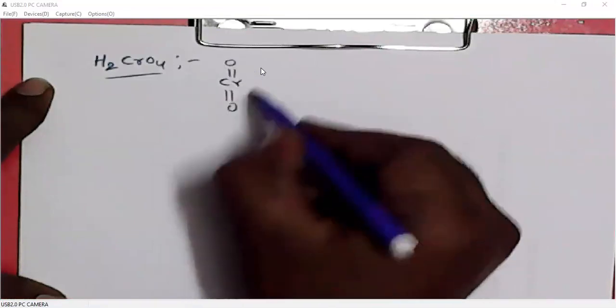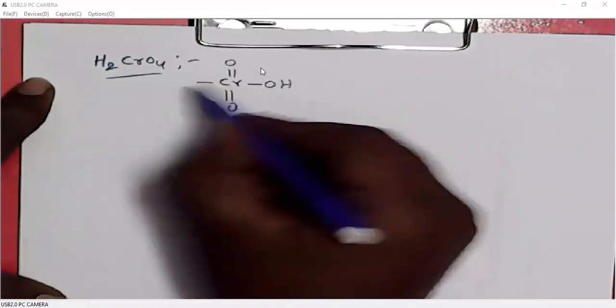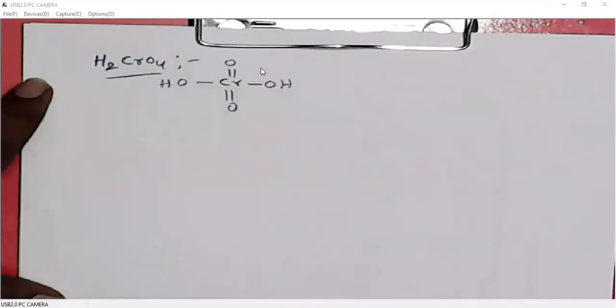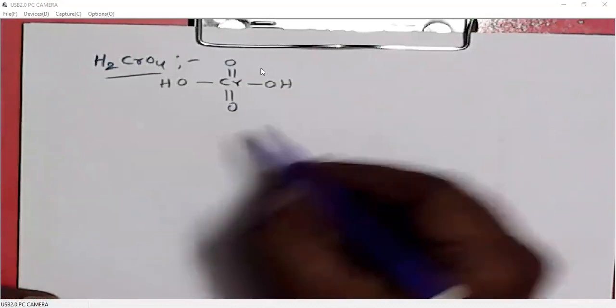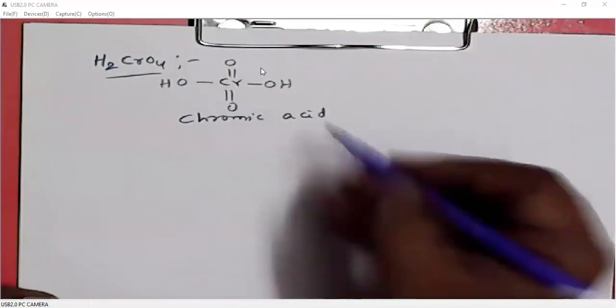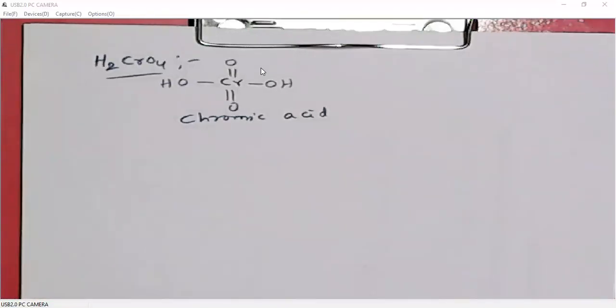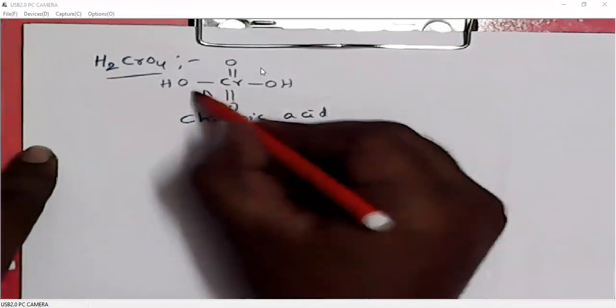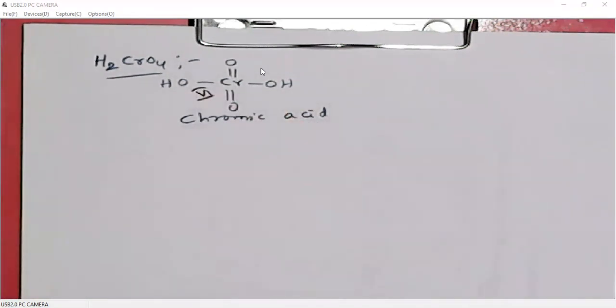The structure of chromic acid is like this. It will have two double bonds to oxygen and two single bonds to oxygen. So this is called chromic acid. In chromic acid also, chromium is again in +6 oxidation state. Most of the chromium oxidizing reagents, the starting material will be in +6 oxidation state.